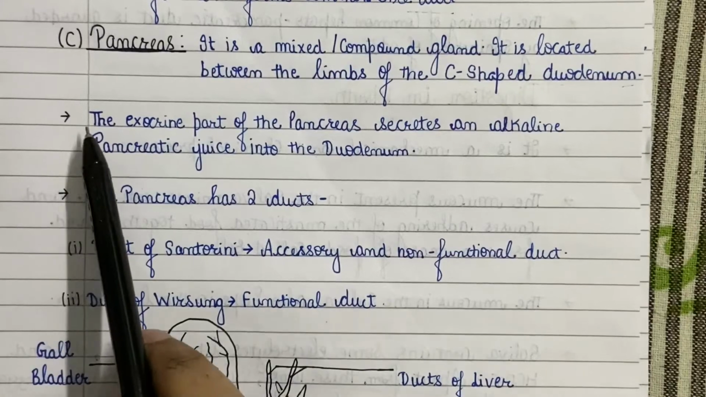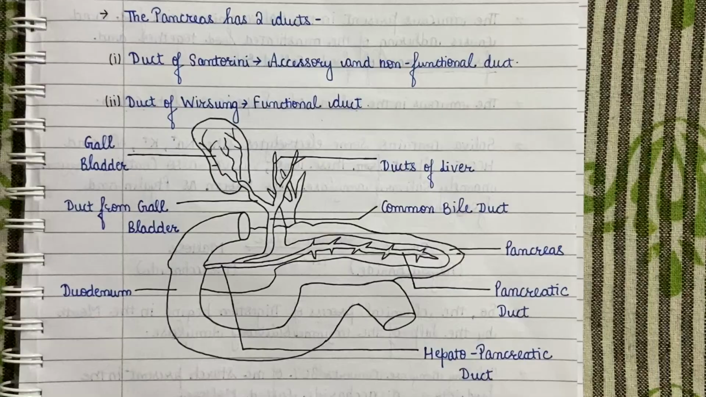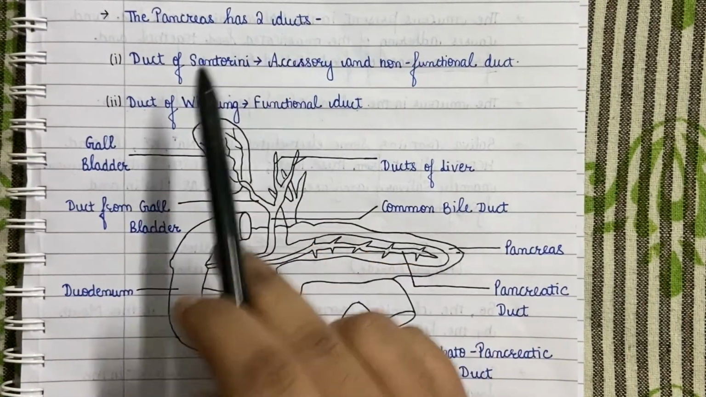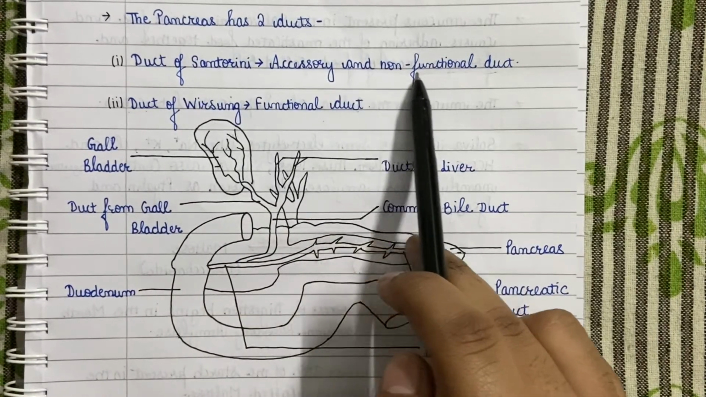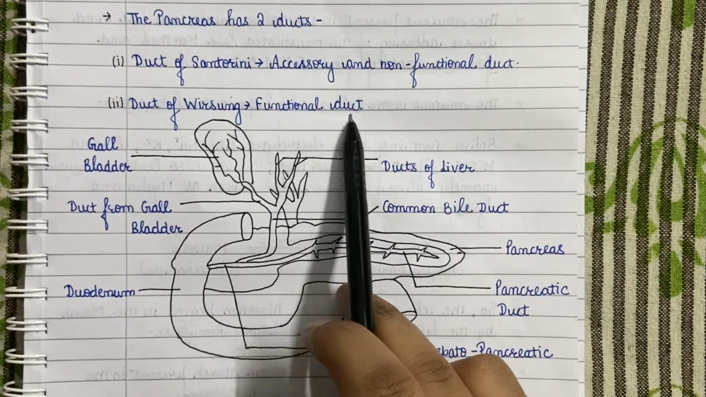The exocrine part of the pancreas secretes an alkaline pancreatic juice into the duodenum. The pancreas has two ducts. First is the duct of Santorini. It is an accessory and non-functional duct. The other is the duct of Wirsung. It is a duct which opens into the duodenum and is the functional duct of the pancreas.